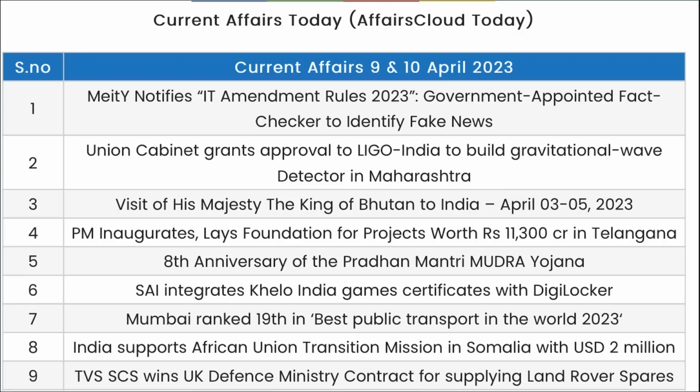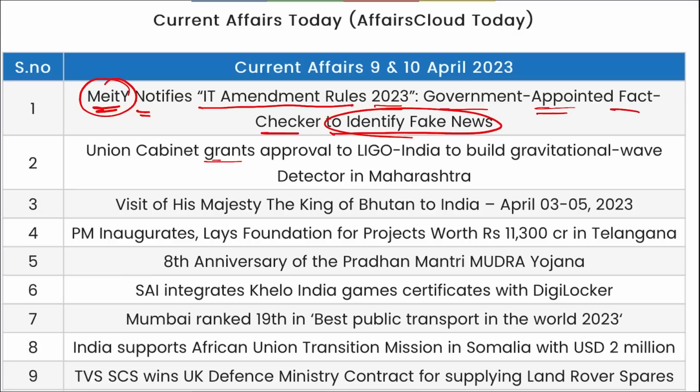So these are your important current affairs for the day, friends. Let's go for a quick revision. Ministry of Electronics, Information and Technology has notified the IT Amendment Rules 2023, where the government has appointed a fact checker to identify fake news. Union Cabinet has granted approval to LIGO India to build a gravitational wave detector in Maharashtra.